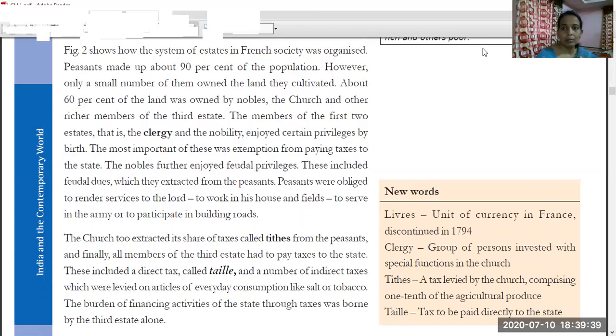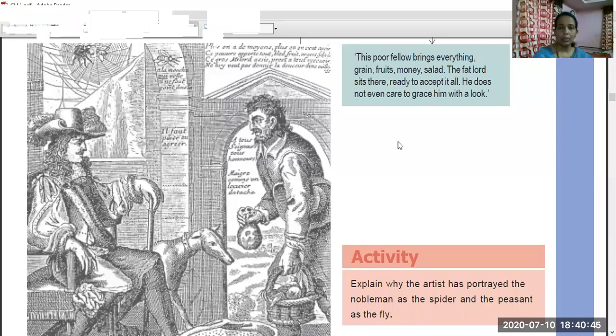Look at this figure. This figure is showing how the nobility is crushing the third estate people. The activity is given here. Read this picture and explain why the artist has portrayed the nobleman as the spider and the peasant as the fly.